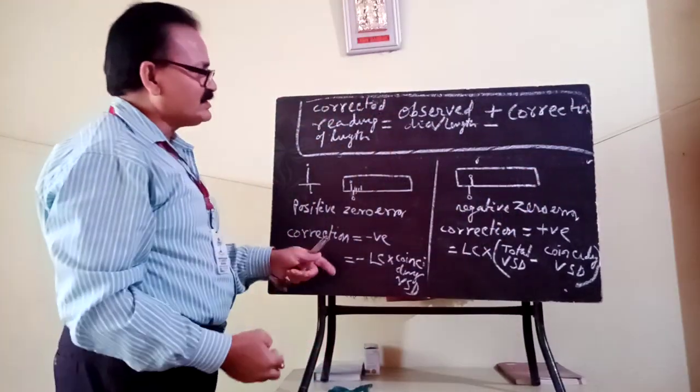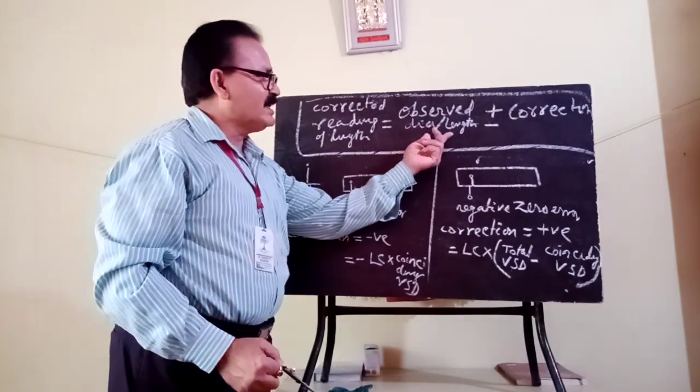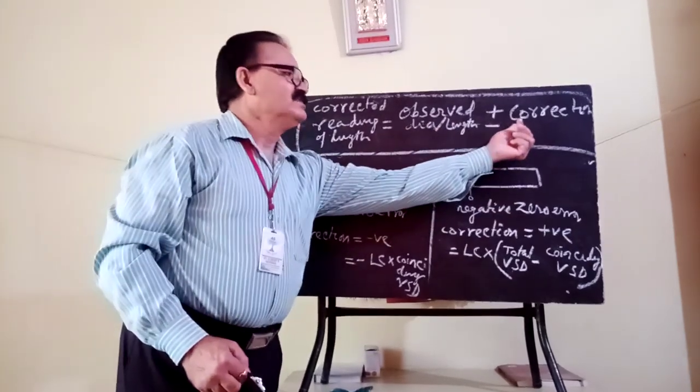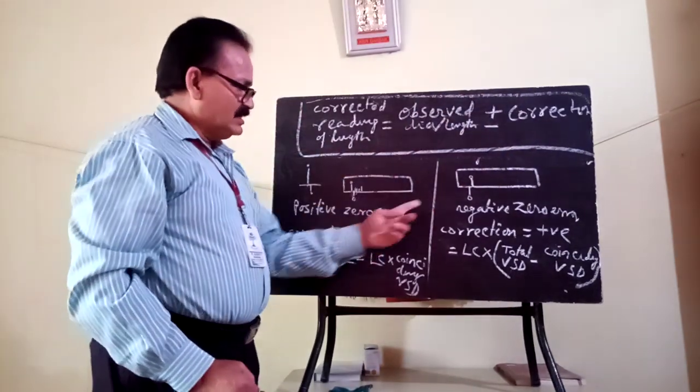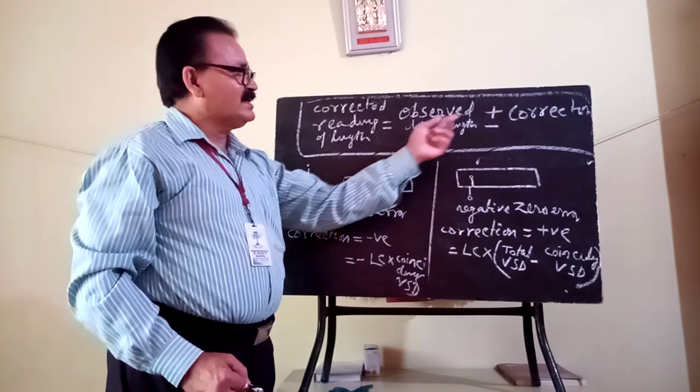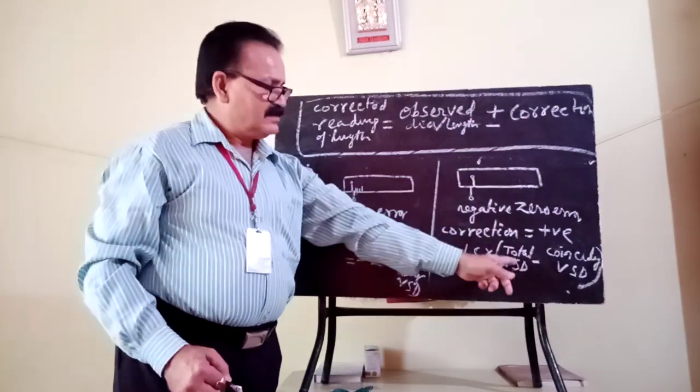If the error is positive, then from the observed length or diameter you have to subtract the correction. If the instrument error is negative, then you have to add the correction to the observed length.